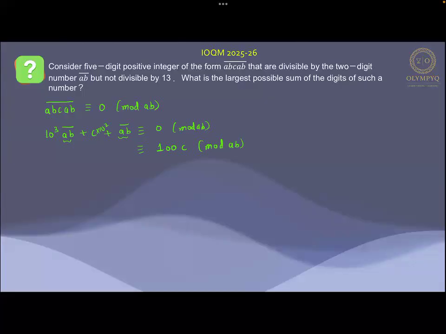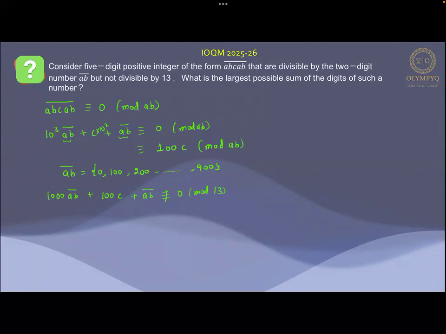Now, I can see from here what AB can be. AB can be 0, or 100, or 200, and it can reach till 900. So AB as a number can be any of these. In that case, 1000 times AB plus 100 times C plus AB is not congruent with 0 modulo 13.